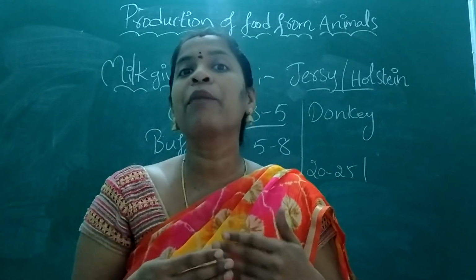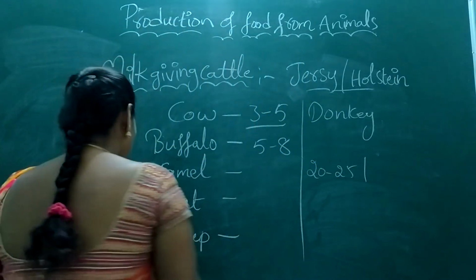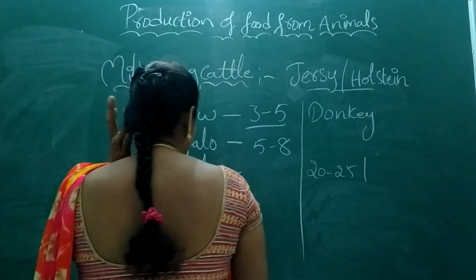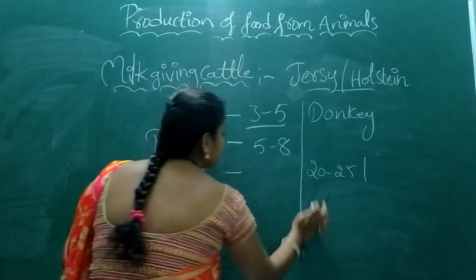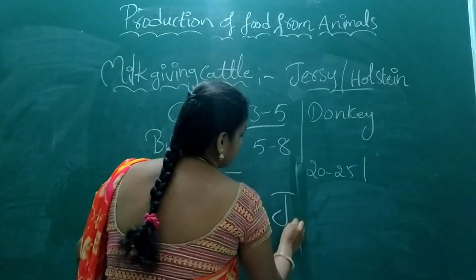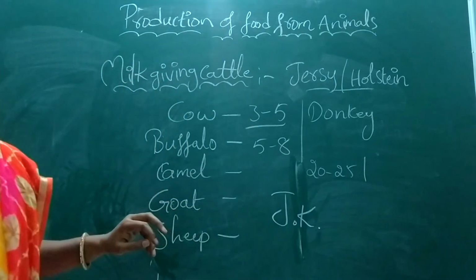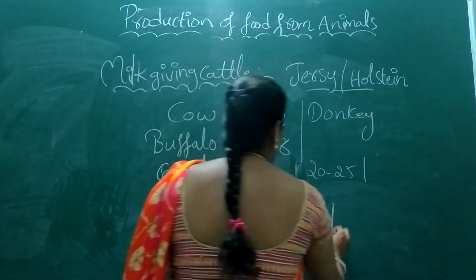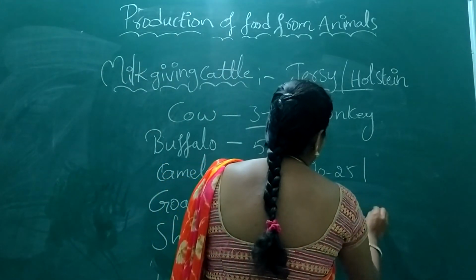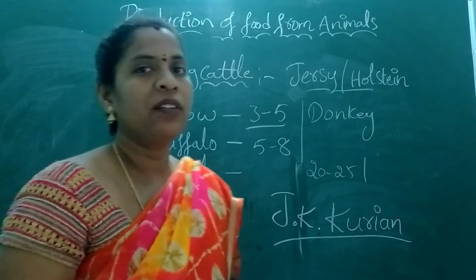Then, to improve the milk percentage, there was a scientist who worked on that, known as J.K. Kurian.